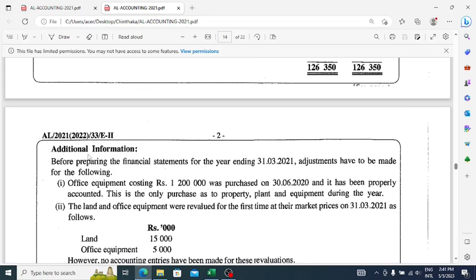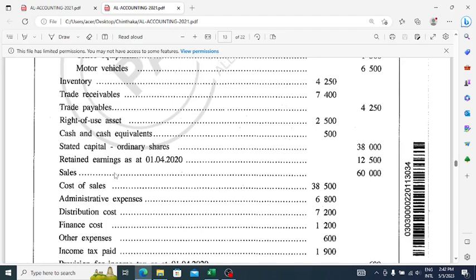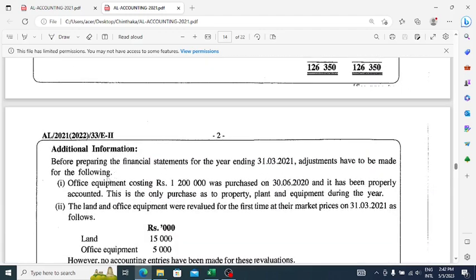Now we are moving on to the additional information. Here they have said that before preparing the financial statements for the year ending 31st March 2021, adjustments have to be made for the following. They have said that when they prepared the trial balance, these things had not been considered.